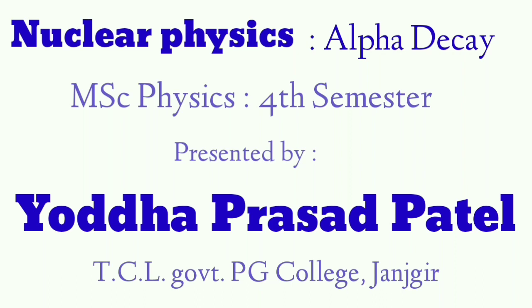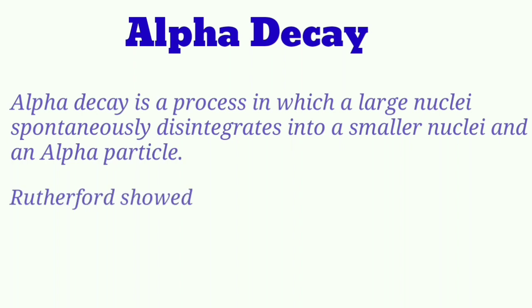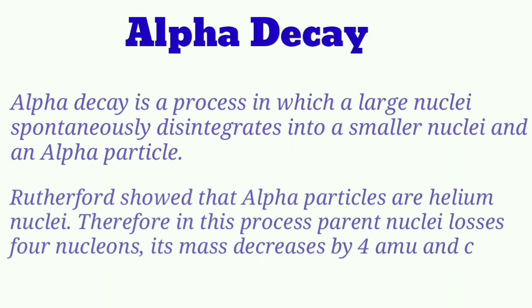In this presentation we are going to talk about alpha decay. Alpha decay is a process in which a large nucleus spontaneously disintegrates into a smaller nucleus and an alpha particle. Rutherford showed that alpha particles are helium nuclei. Therefore, in this process, the parent nucleus loses 4 nucleons, its mass decreases by 4 AMU and its charge by +2.